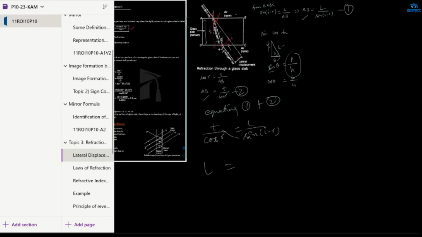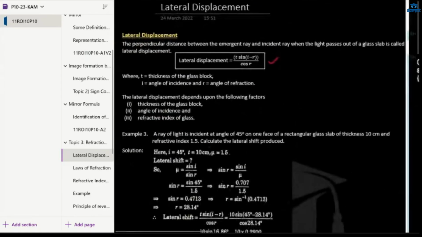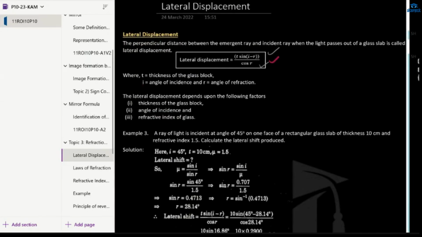Taking sine (I minus R) to this side, lateral displacement is T sine (I minus R) upon cos R, where T is the thickness of the glass block. How did we derive this? Just using the two right angle triangles.